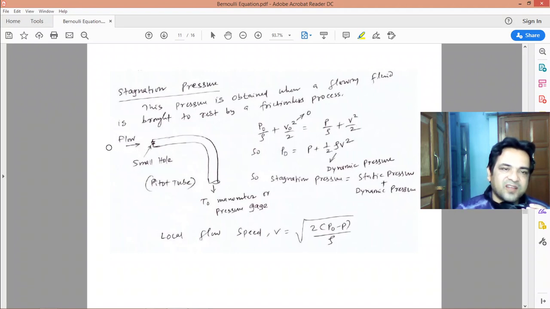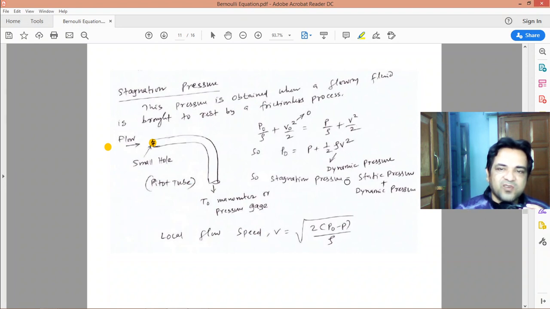You apply Bernoulli's equation to a point far away from the stagnation point, and another point at the stagnation point. Since it's a horizontal flow, there is no elevation term. So it's simply P naught by rho plus V naught square by 2 equal to P by rho plus V square by 2. At the stagnation point V equals 0, so P naught equals P plus half rho V square.